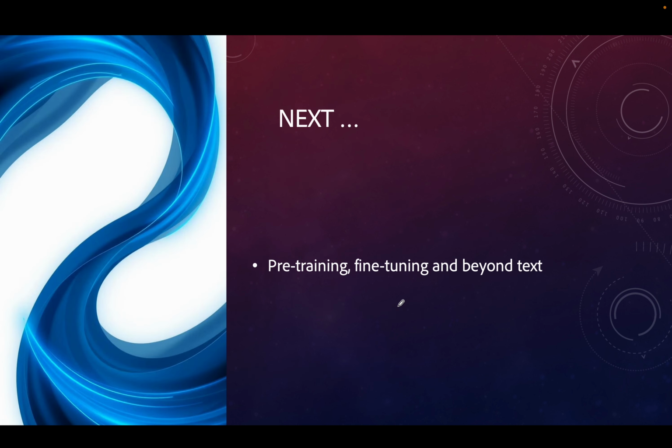And now in the next lessons we will focus our attention on pre-training and fine-tuning, and we will look at some applications of transformers beyond text.